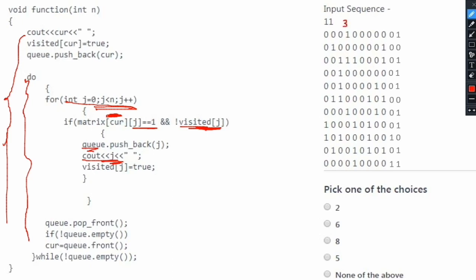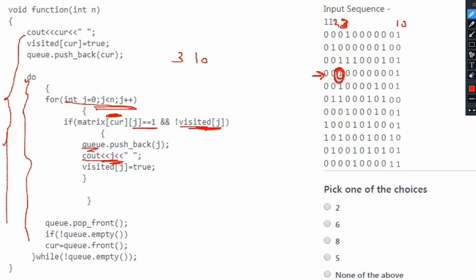So you will quickly understand that the column at index 3 and the column at index 10 are 1. So we will first of all print 3 and 10. After that we will take this particular 3 and look at the third row in our input sequence. Within this third row, again we will look for all columns where the value of that particular position is 1. So you will find out that this particular column has value 1, which is the column at index 2.